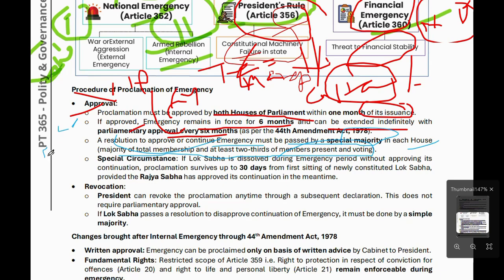Let's consider a total of 543 members. Two-thirds of 543 means if this many members are present, then approval will happen, otherwise it will be returned.